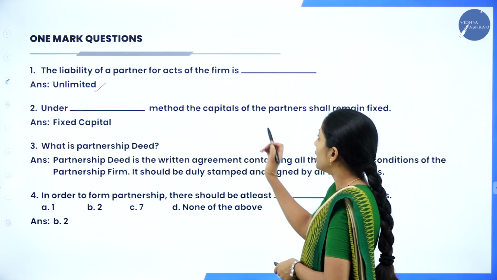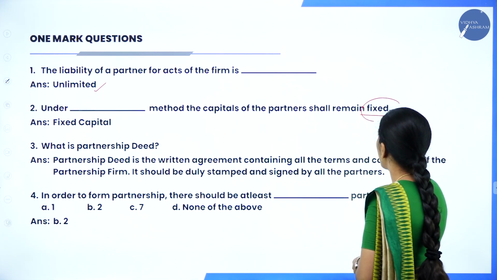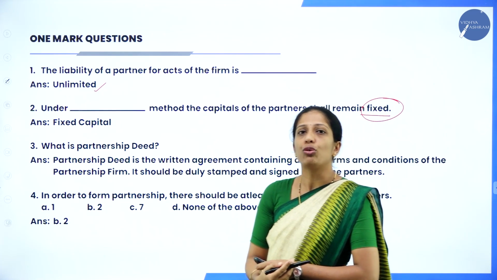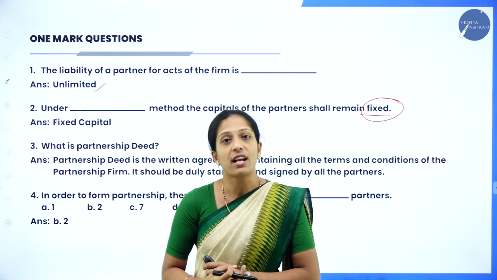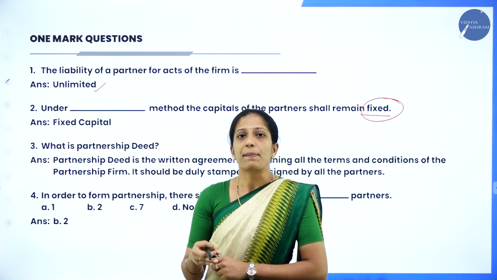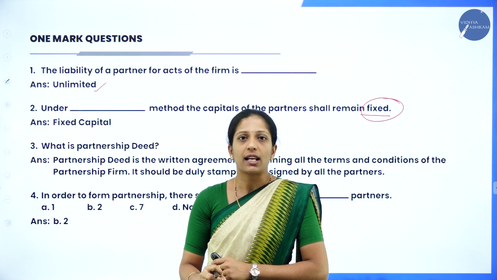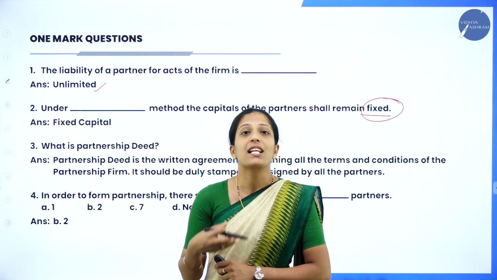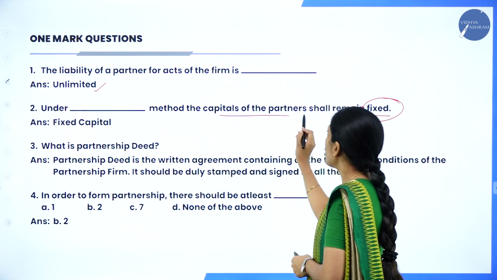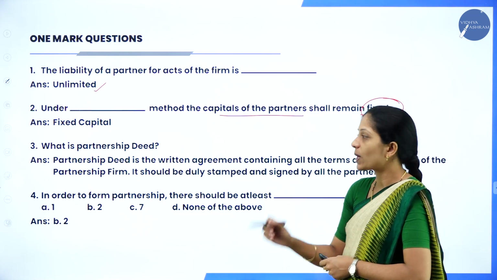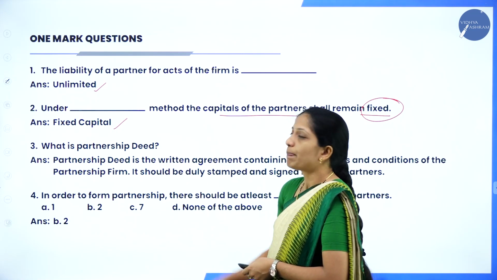Next, under dash method, the capital of the partner shall remain fixed, they have given. Here itself you will be having the answer. So there are 2 methods to prepare your capital account, that is fixed capital method and fluctuating capital method. Under fixed capital method, the capital of the partner remains fixed every year, whereas under fluctuating capital method, it keeps on fluctuating year after year. So the question was, under dash method, the capital of the partner shall remain fixed. So what is your answer? Fixed capital method.